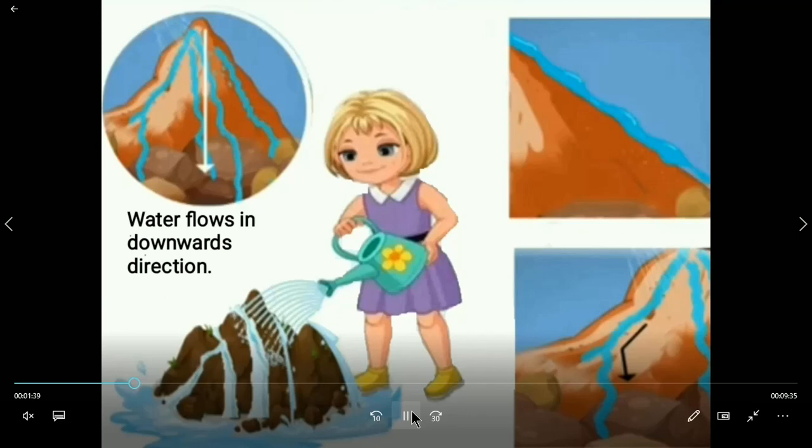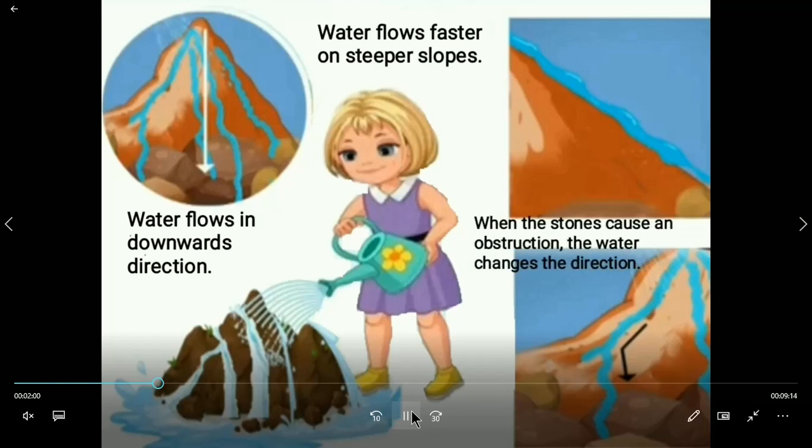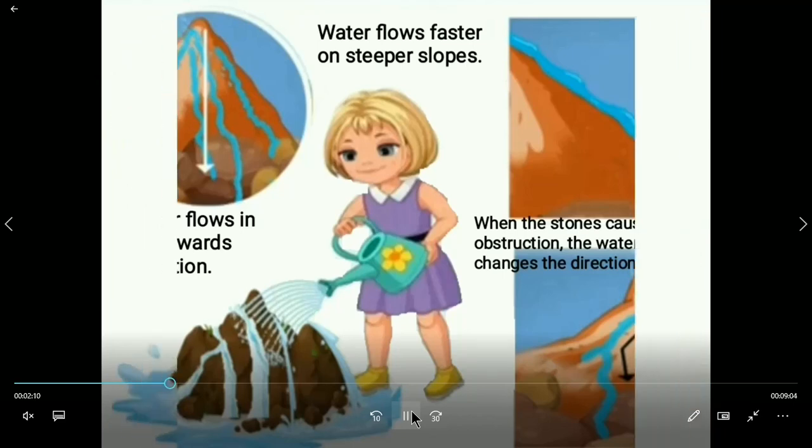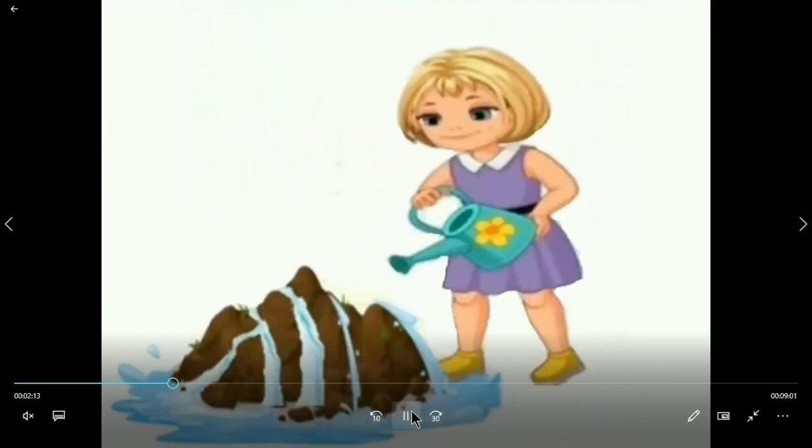Now, how does the water flow on the steeper slopes? It flows faster on the steeper slopes. And how does it flow on the gentler slopes? It flows slowly. Okay, comparatively slow on the gentler slopes. What happens when the stone causes an obstruction? The water changes the direction. Okay, now stop watering the hillock.